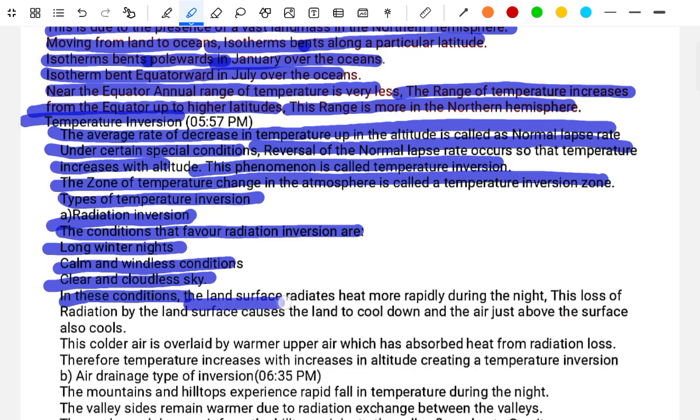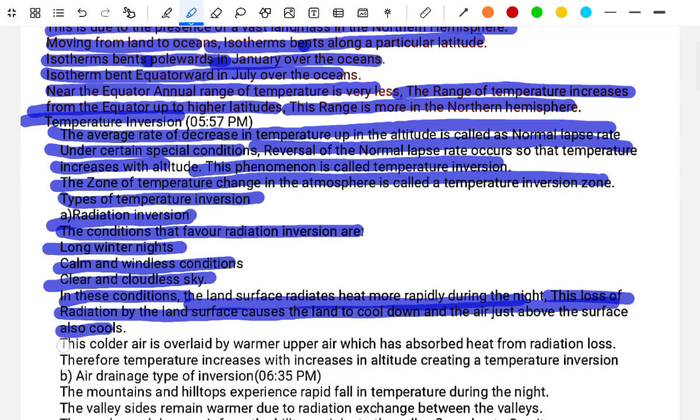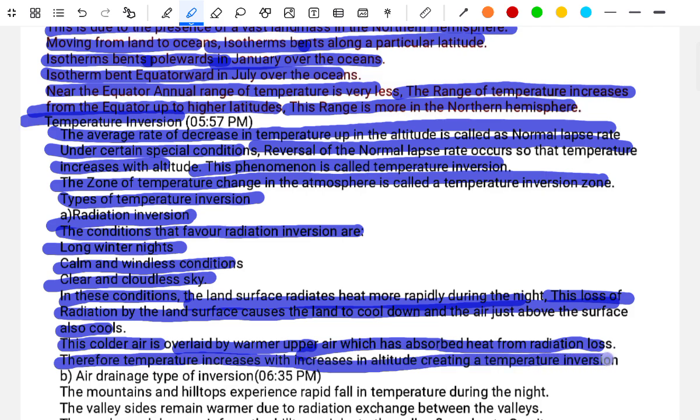the land surface radiates heat rapidly during the night. These losses of radiation by the land surface cause the land to cool down, and therefore the air just above the surface is cool. This cooler air lies under the warmer upper air, which has absorbed heat from the radiation losses. Therefore, the temperature increases with increase in the altitude, creating the temperature inversion.